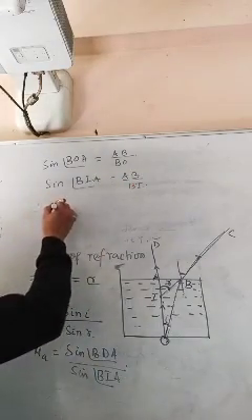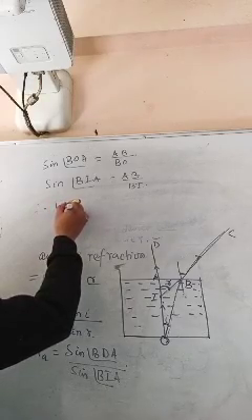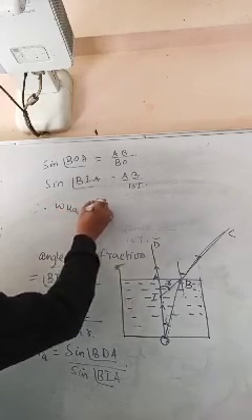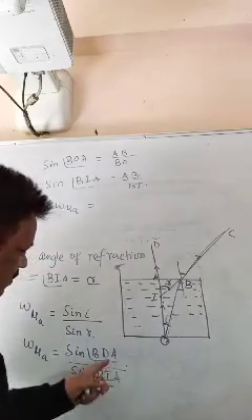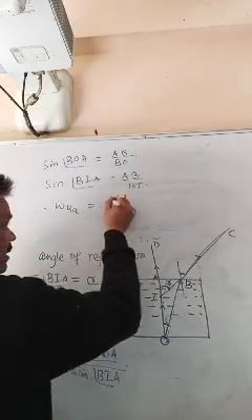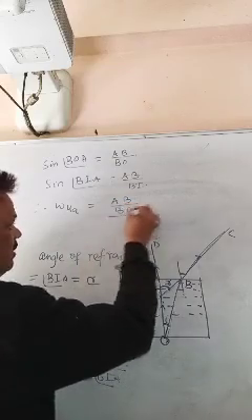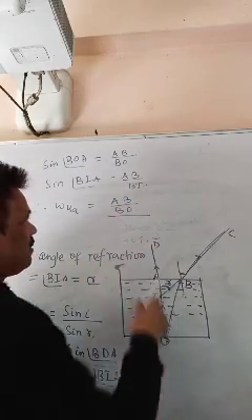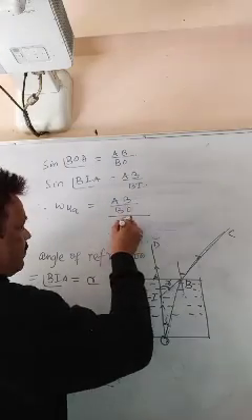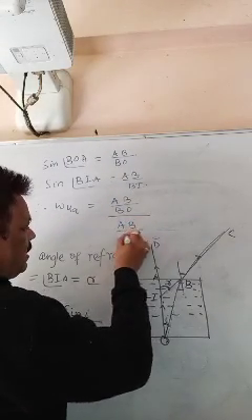Therefore, water to air refractive index, if you put the values you will get AB by BO divided by AB by BI.